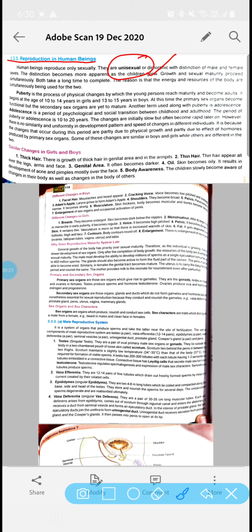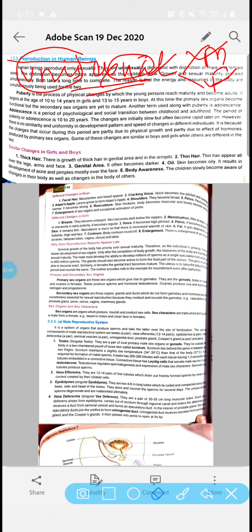Now, what is the meaning of the word unisexual? Unisexual generally means the individuals where male and female are separate individuals. Okay, uni means one. So when an individual is having only one sex, either that individual will be male or female, that condition is called unisexual condition. So human beings are unisexual.